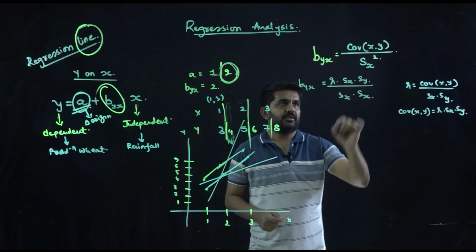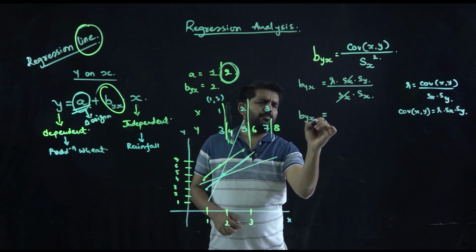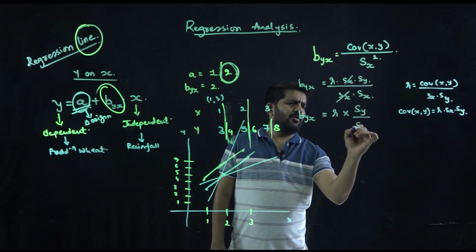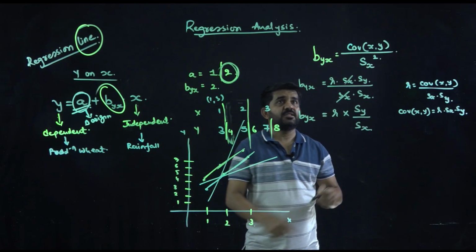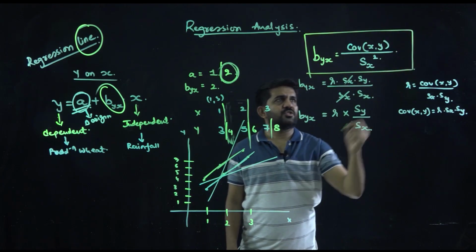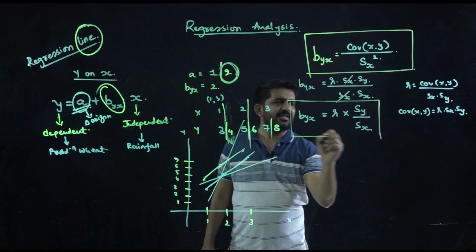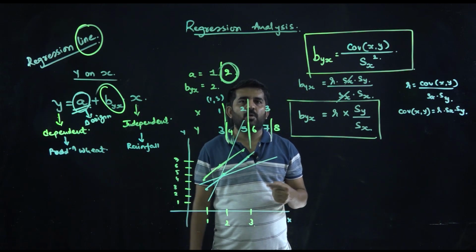This can be cancelled. I can also write byx is equal to r into sy upon sx. So I am summarizing two formulas for byx. One is cov(x,y) upon the variance of x, or standard deviation of x whole square, or byx is equal to r, if r is available, into sy upon sx.